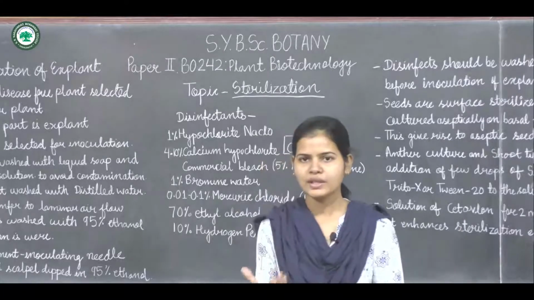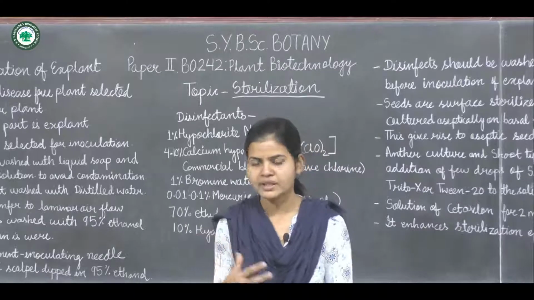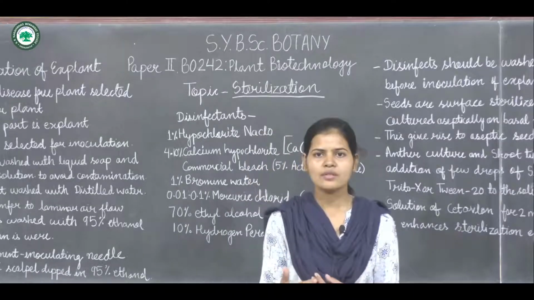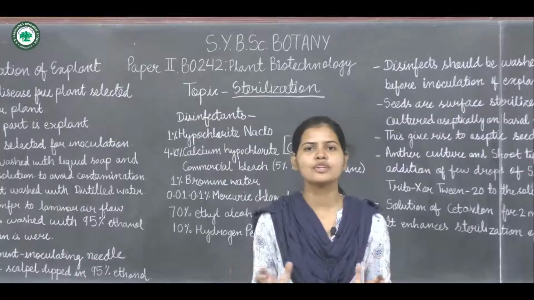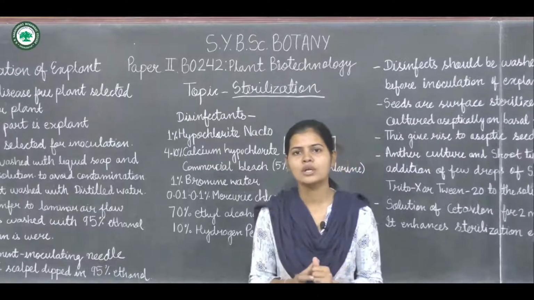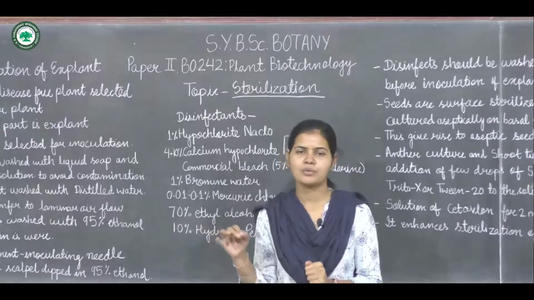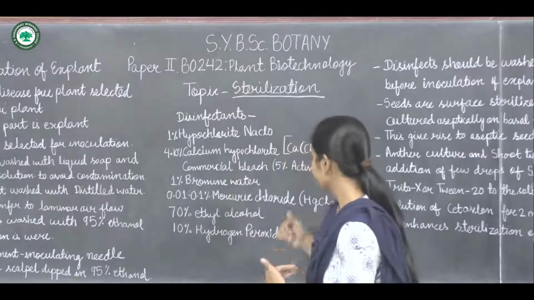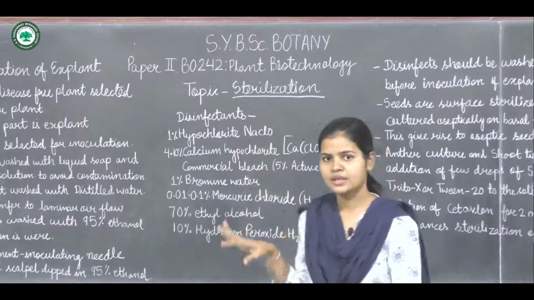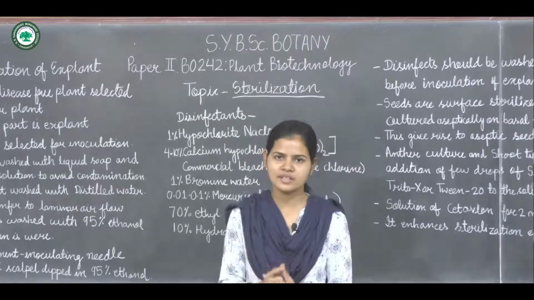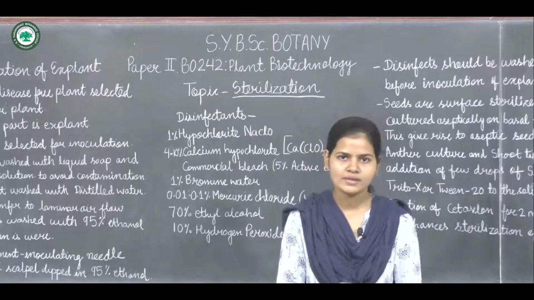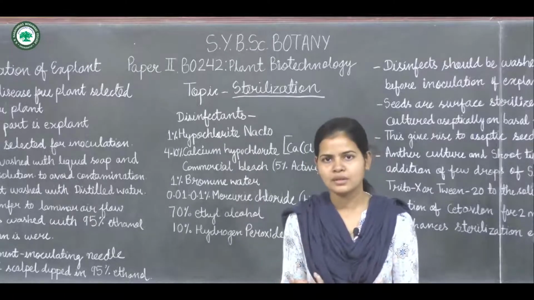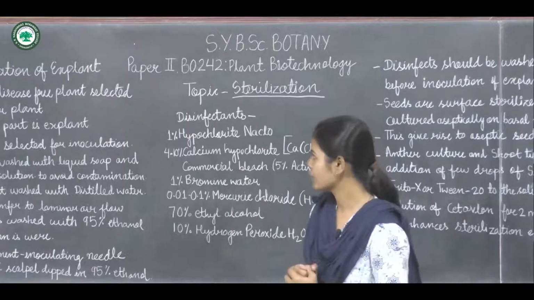So there are different techniques by which we can keep all the things required during the entire plant tissue culture process sterile. There are various chemicals that can be used, disinfectants are there, and there are other methods by which we can do the sterilization.